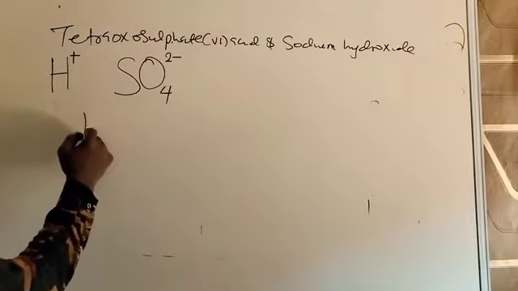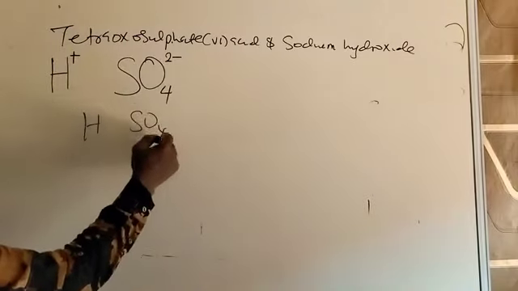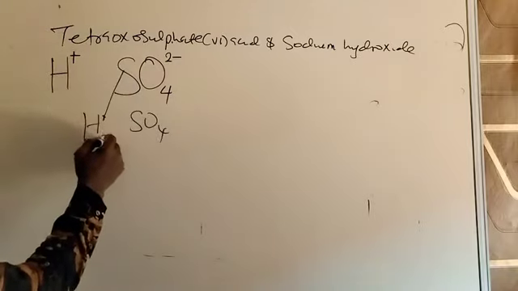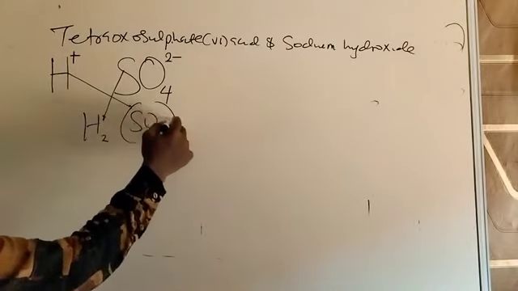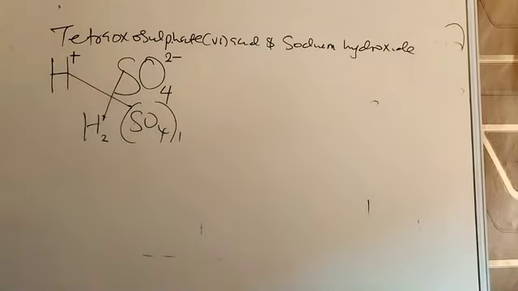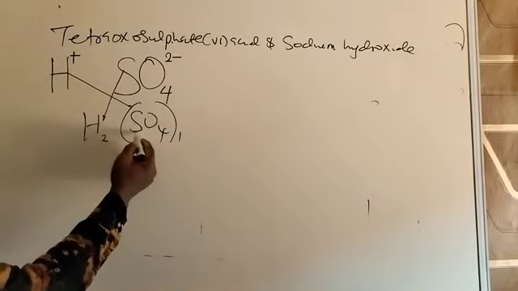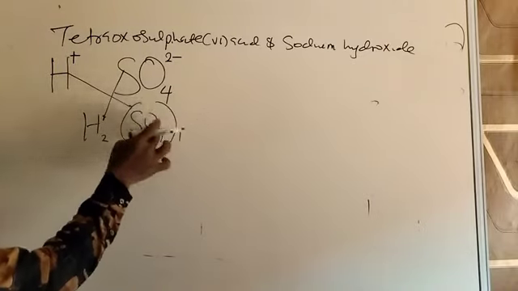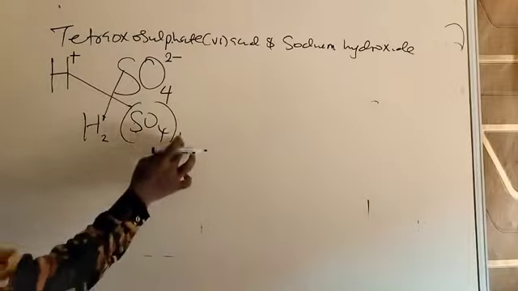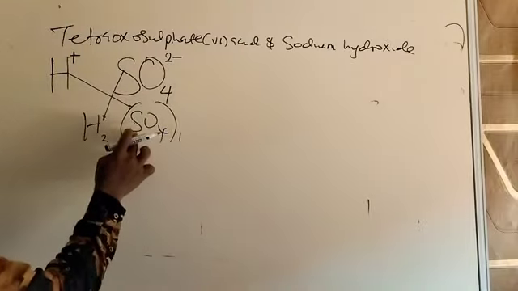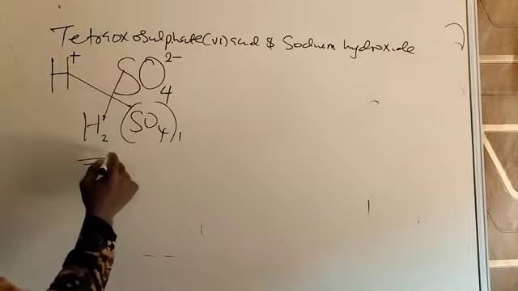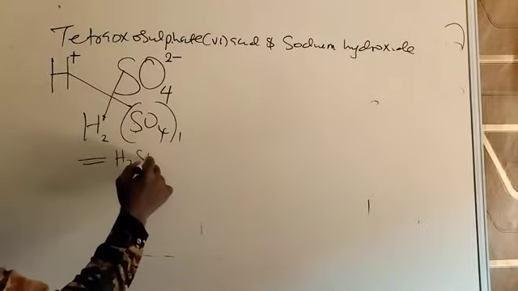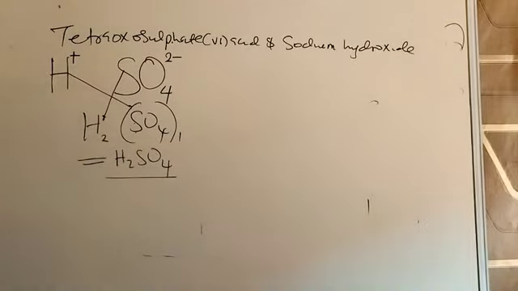So when you now exchange to get the right formula, 2 goes to hydrogen, and 1 goes to the radical. I told you to use a bracket, 1. So that 1 now goes to the radical, the 2 elements, you have a bracket there. So this one has no effect, because 1 times 1 sulfur is 1, times 4 gives you 4. So when you see 1 after the bracket, throw the 1 away. It has no effect. This is the formula of the acid.